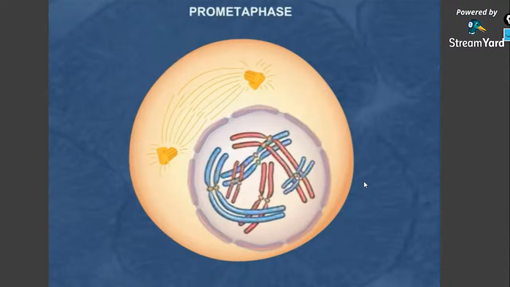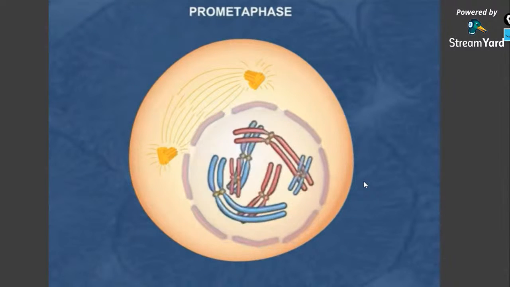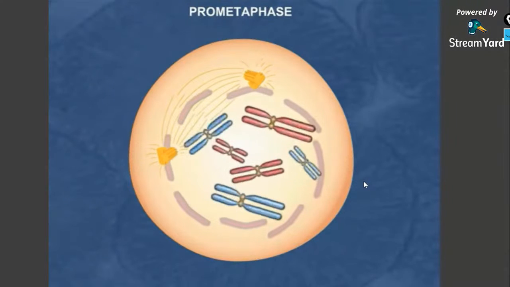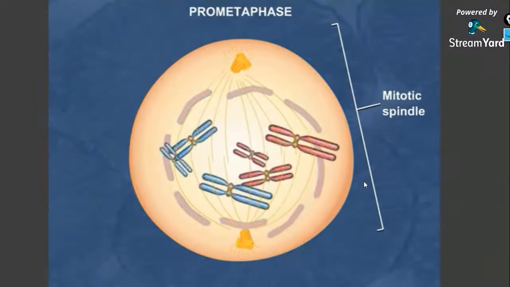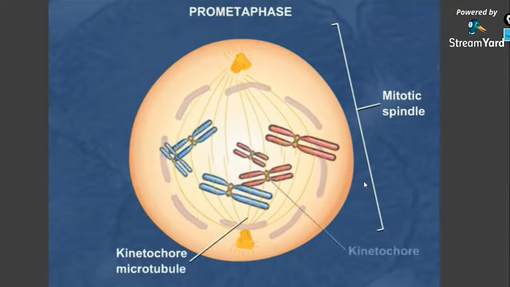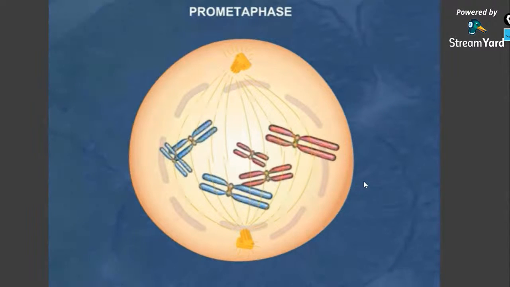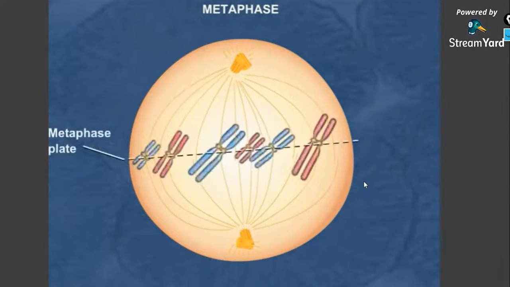During prometaphase, the nuclear envelope completely breaks down and the mitotic spindle is formed. Polar microtubules extend from both poles and overlap with each other. The sister chromatids become attached to the mitotic spindle via kinetochore microtubules that attach to the kinetochores, which are bound to the centromeres. As prometaphase is nearing its end, the sister chromatids are observed to jerk back and forth between the two poles.